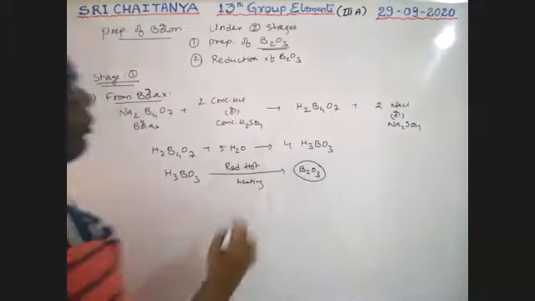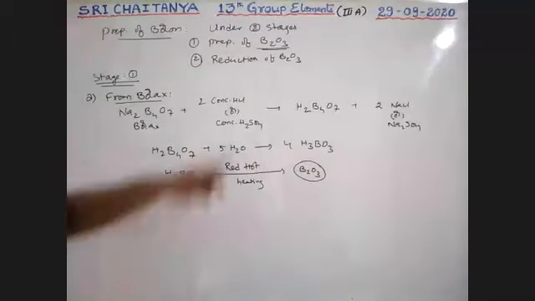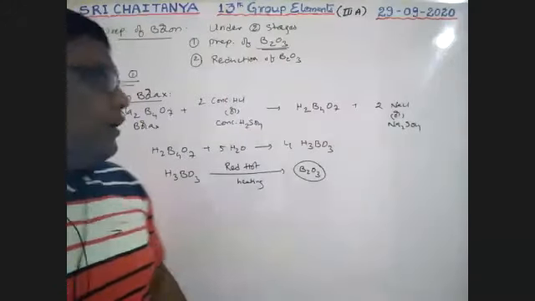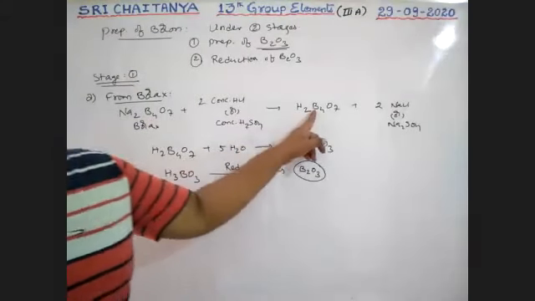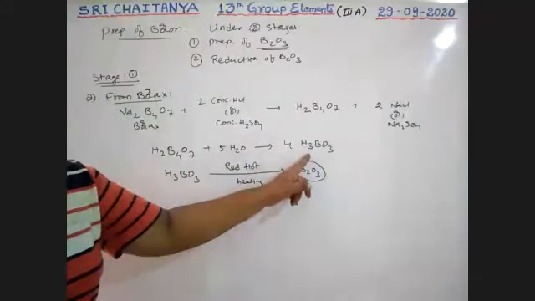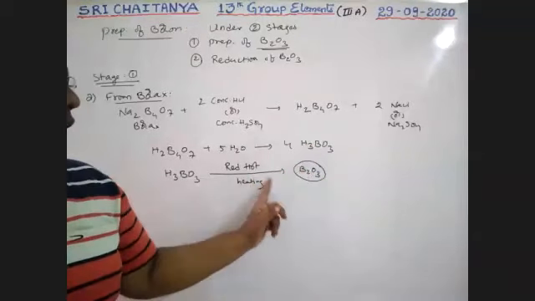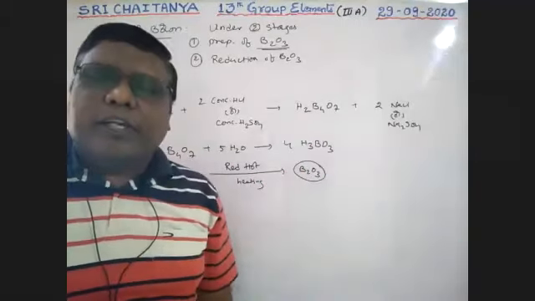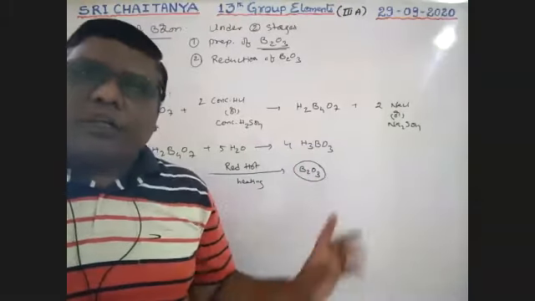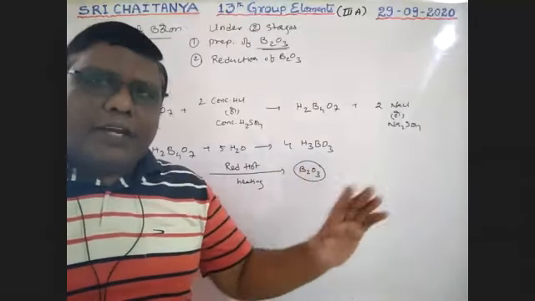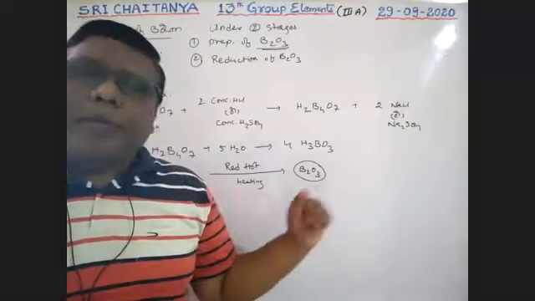So this is the way to prepare B2O3, boys. Borax first converts into tetraboric acid, tetraboric acid converts into orthoboric acid, and orthoboric acid on heating gives B2O3. Please keep in mind, this is the first way to prepare B2O3.